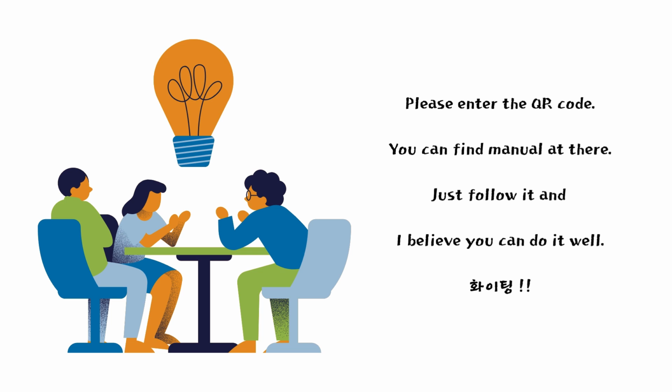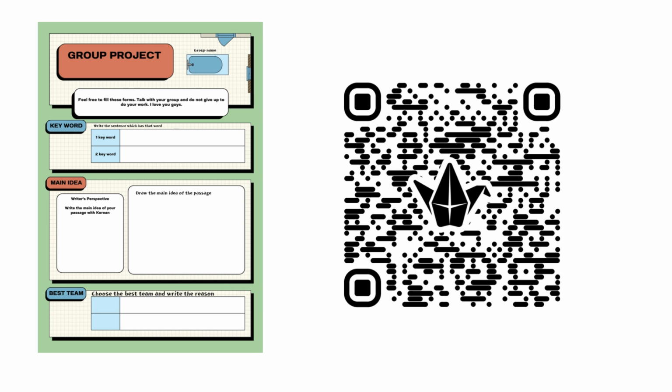Please enter the QR code. Maybe you can find some QR code in there. It's not the World Game QR code. There is a different QR code which I printed on. Maybe you can find it on the front or back part of what you got. Yeah. So you can find the manual on the Padlet website. So please take a picture, scan the QR code, and you can find everything after entering the QR code. Just follow it, and I believe you guys can do it well. Fighting. Here's the QR code.